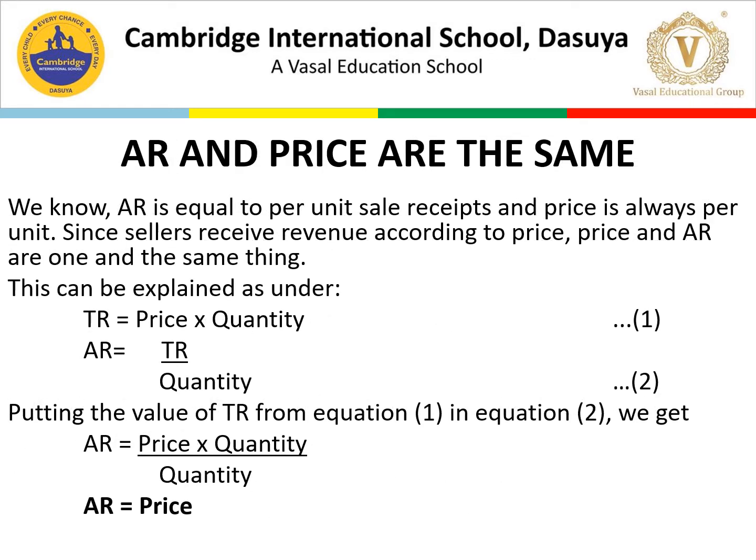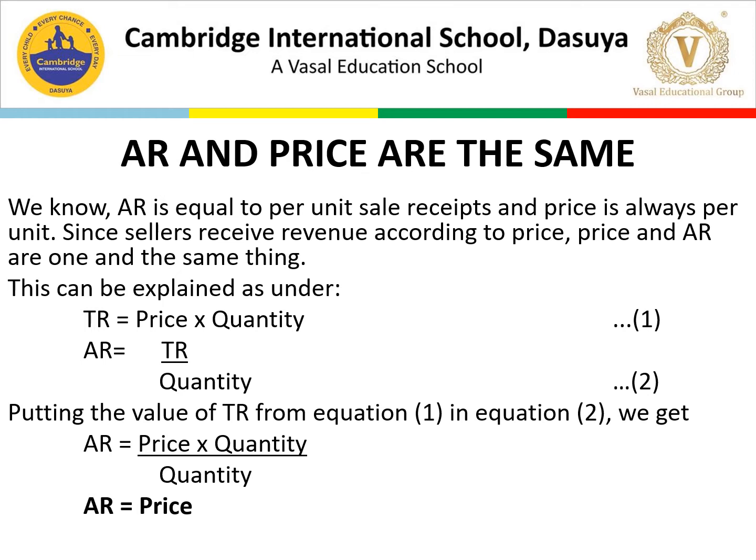Now the next question is, are AR and price the same? So let's see how we are calculating it and how we find it to be the same or not. We know AR is equal to per unit sale receipt and price is always per unit. Since sellers receive revenue according to price, price and AR are one and the same thing. So this can be explained as under.